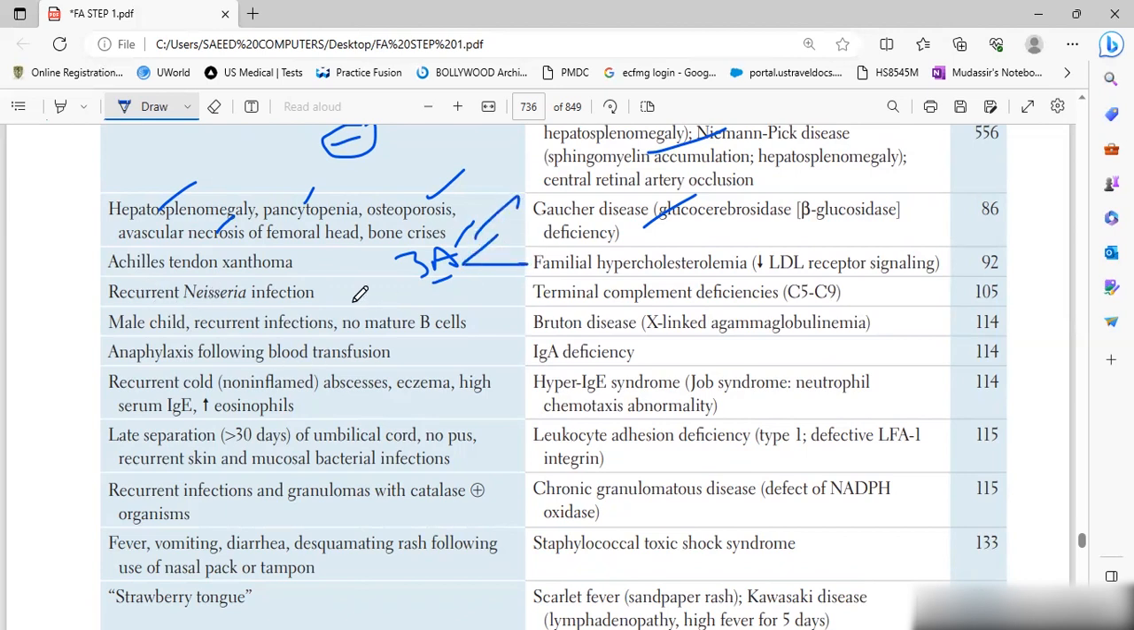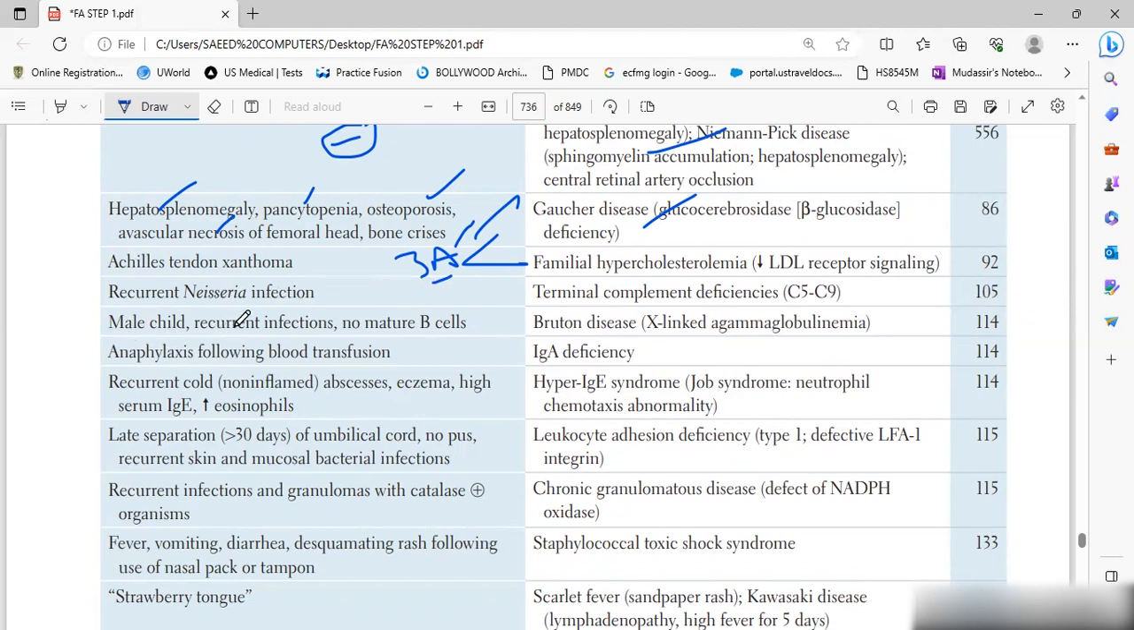Recurrent Neisseria infection: terminal complement deficiency. Early complement deficiency increases the risk of SLE. Late complement deficiency causes recurrent Neisseria infection. Okay, you can write those differentials.